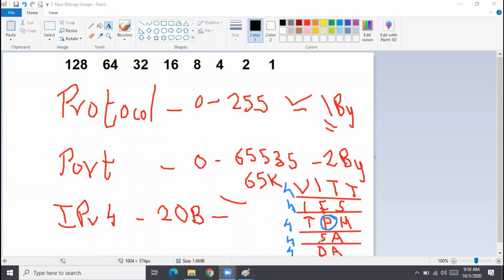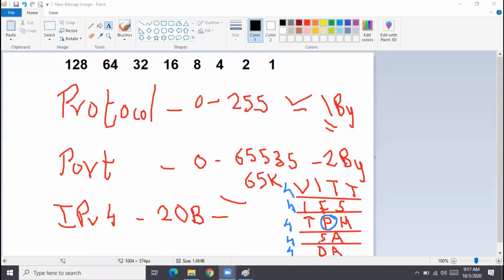So protocol numbers, they will be only in the range of 0 to 255. Why? Because to indicate a protocol in the IP header, we have only 1 byte of space. The field to indicate the protocol is only 1 byte, and 1 byte is equal to 8 bits. 2 to the power of 8 is 256. 0 to 255 is the range.